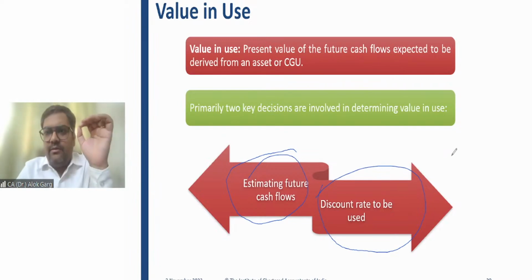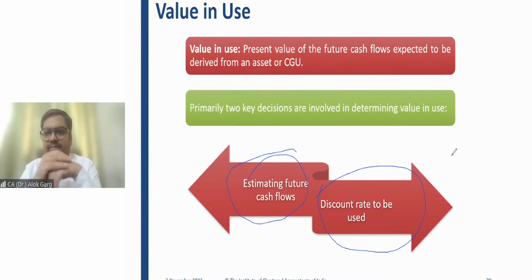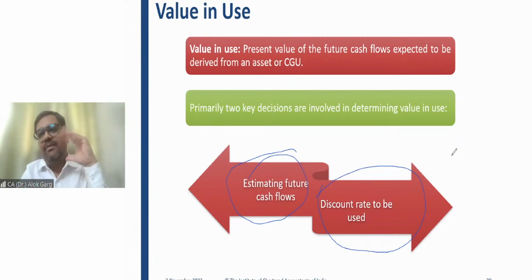So number one, let's say the bank will charge 12% per annum. So this 12% will become a discount rate. So number one, you have to estimate your future cash flows. Number two, you have to estimate the discount rate, right?